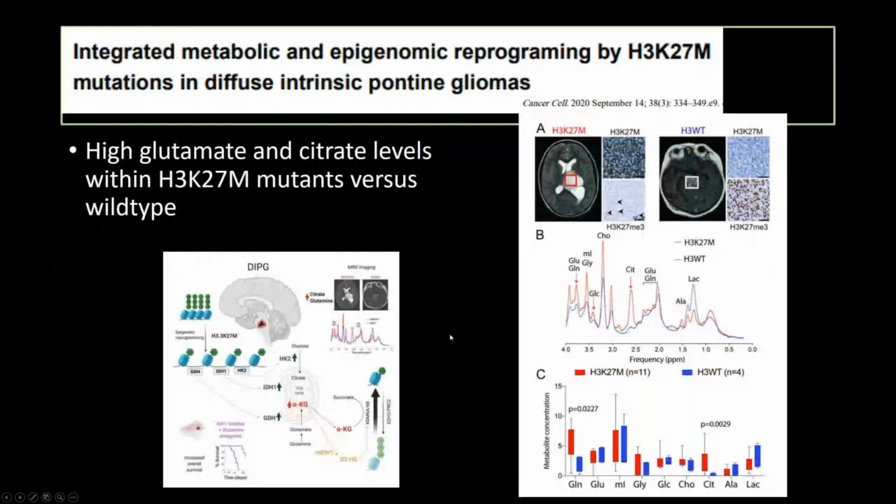And then if we want to touch a little bit on spectroscopy being applied to these tumors, there have been a couple of studies looking at spectroscopy in these high-grade gliomas. In addition to evaluating the choline, NAA, and creatine peaks, they actually show that the H3K27 mutant patients, the higher grade, worst prognosis patients, have an elevated citrate compared to the wild type control. You can see the red line here versus blue. And so that's related to changes in glycolysis in those patients.